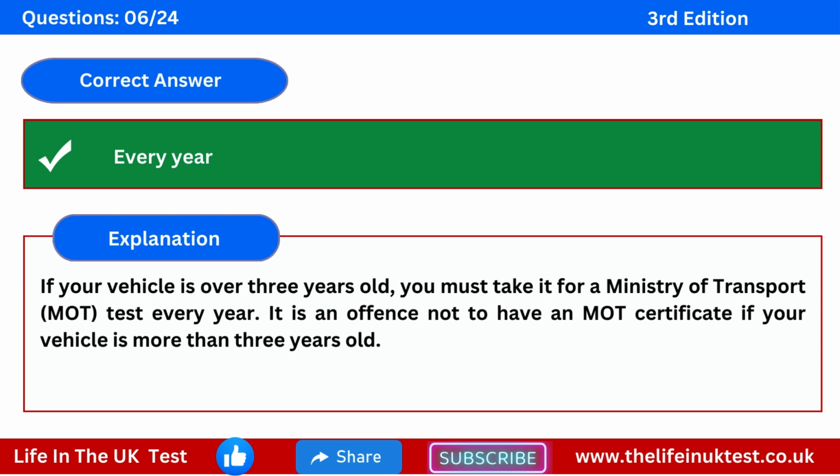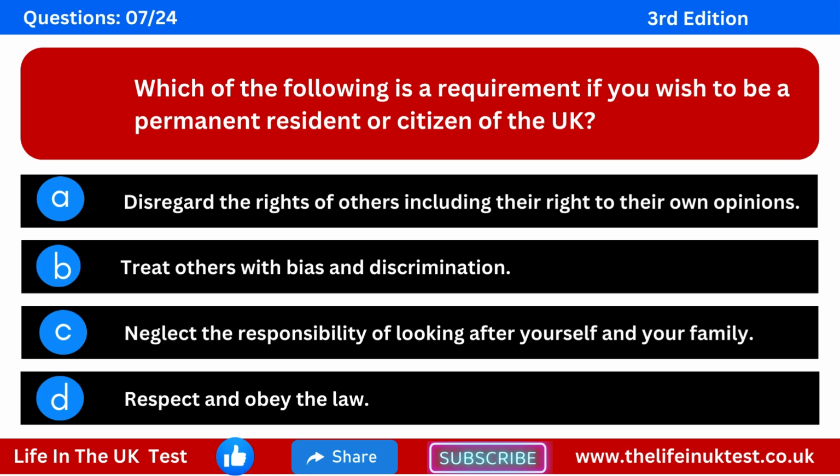The correct answer is every year. Explanation. If your vehicle is over 3 years old, you must take it for a Ministry of Transport MOT test every year. It is an offence not to have an MOT certificate if your vehicle is more than 3 years old. Question 7. Which of the following is a requirement if you wish to be a permanent resident or